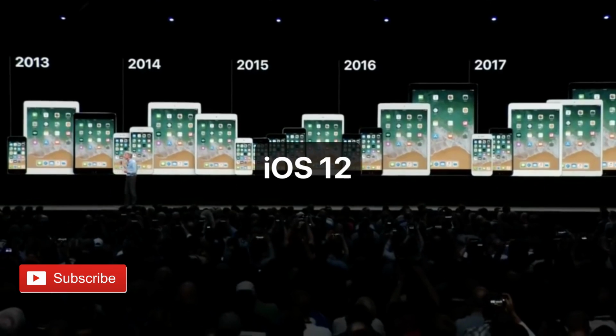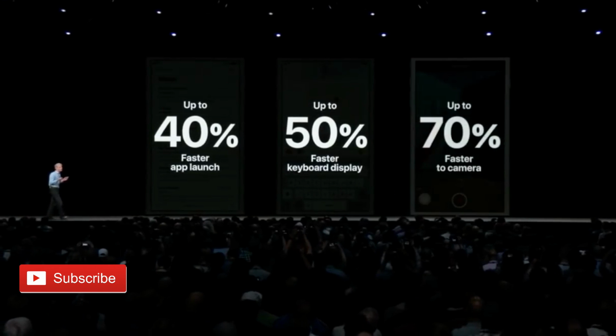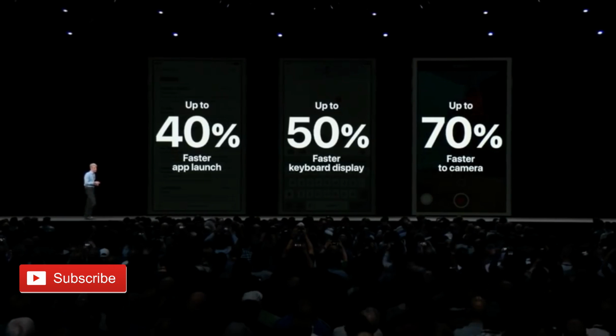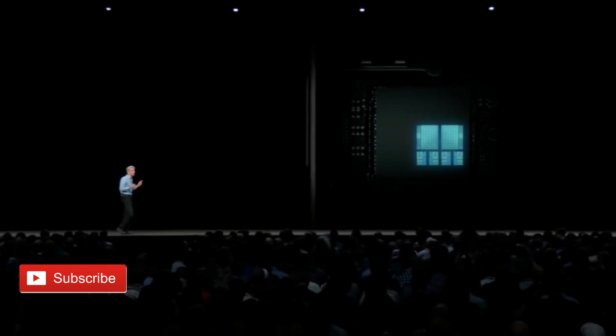Let's start with iOS 12. This new free update will be compatible with devices that launched over 5 years ago, including the iPhone 5S. iOS 12 has some nice performance enhancements, including up to 2 times faster app launch and 50% faster keyboard display.